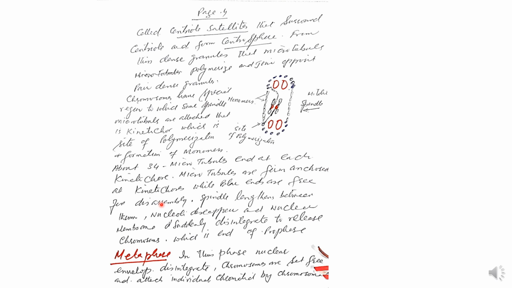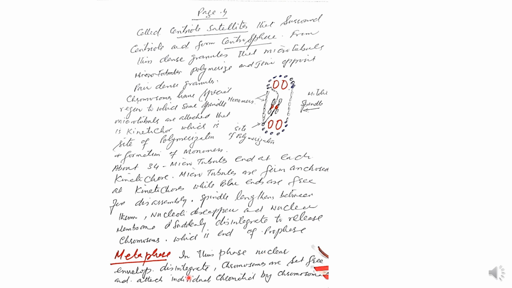The nucleoli disappear. Then the nuclear membrane suddenly breaks down to release the chromosomes, which is the end of prophase. So at the end of the prophase, the spindle has been formed and the nuclear membrane has broken down and set free, or released, the chromosomes from the nuclear membrane.